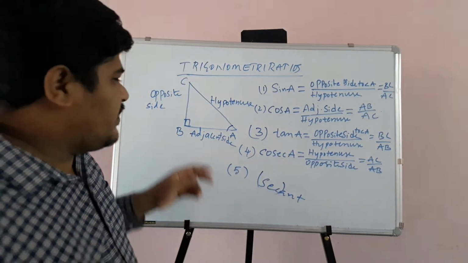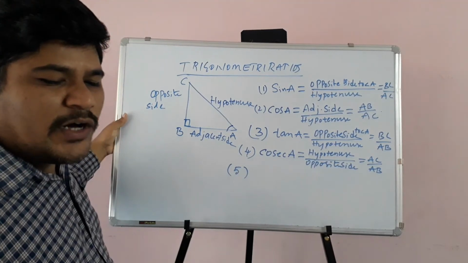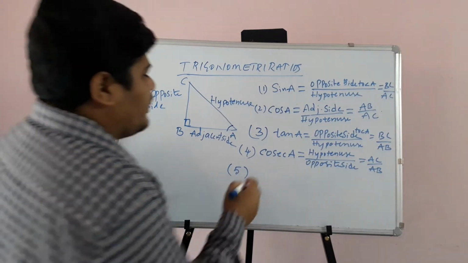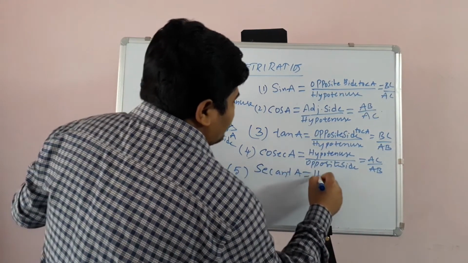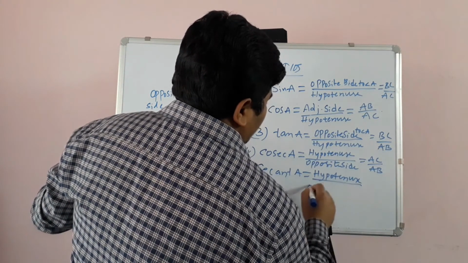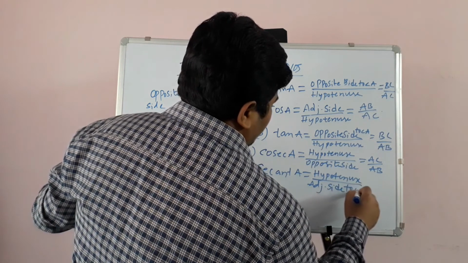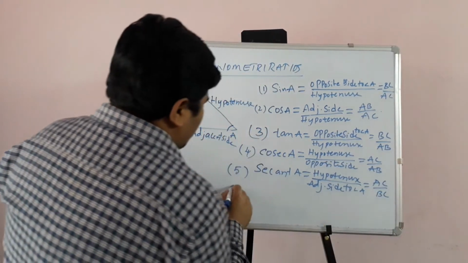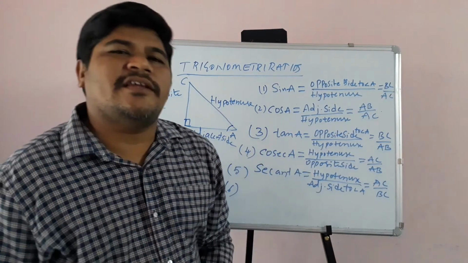So secant A can be written as hypotenuse by adjacent side to angle A, that is AC by BC.